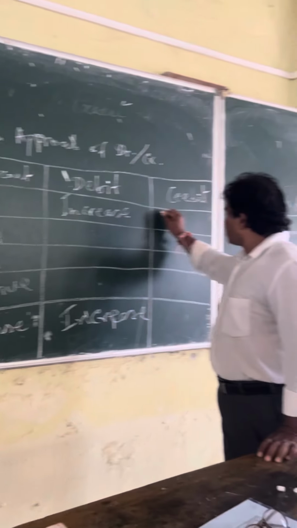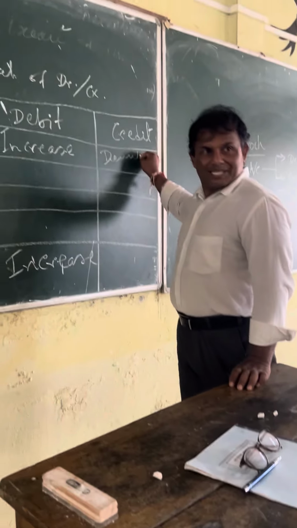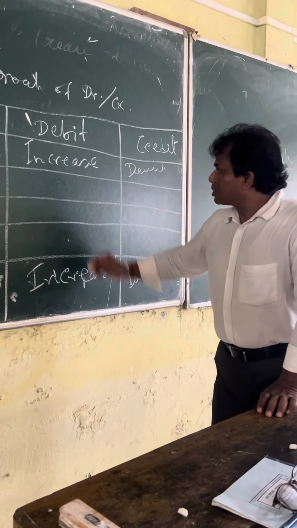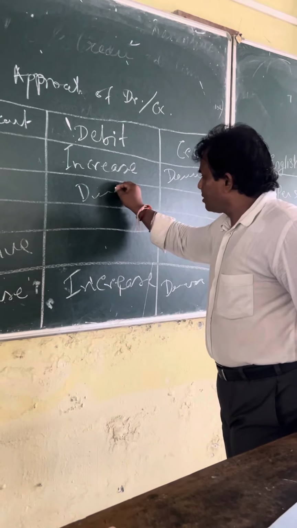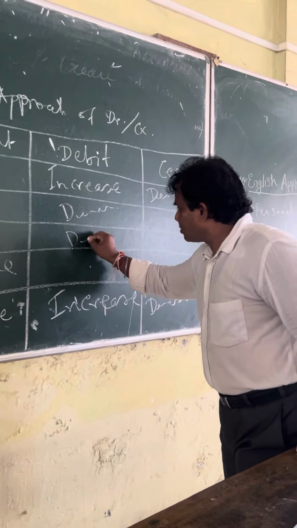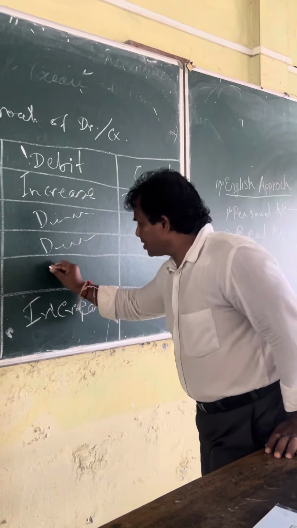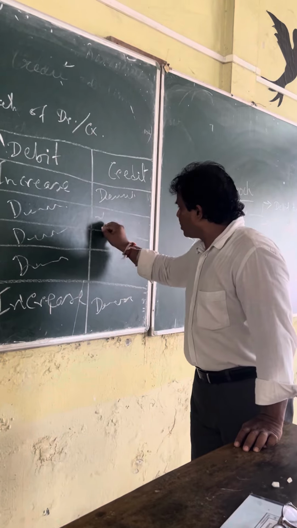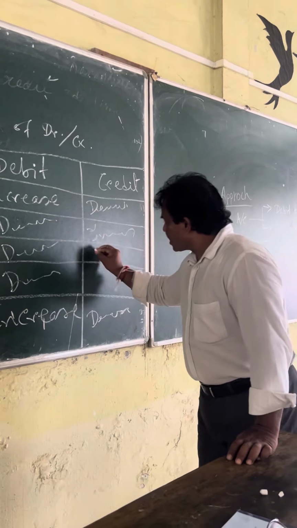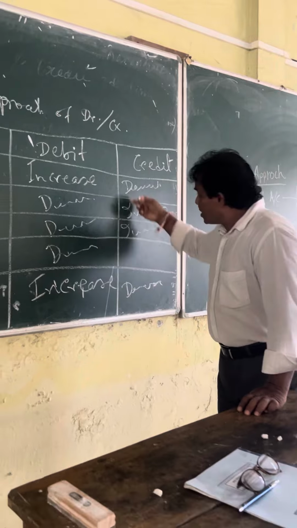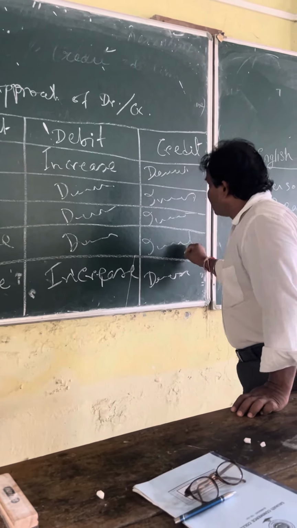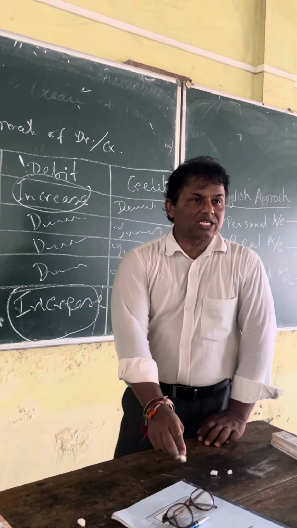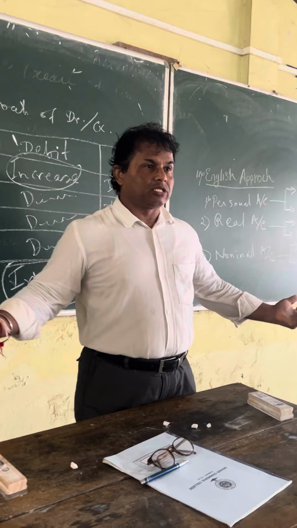So for increase, you write decrease here. Right? And for decrease here, you write increase. So these two only you remember. Asset and expense increase debit, all others are reverse, means opposite.